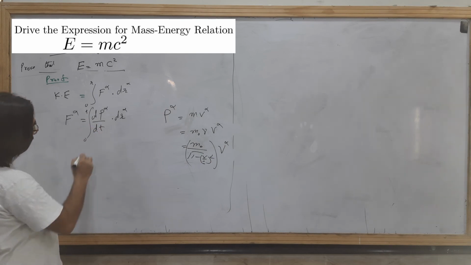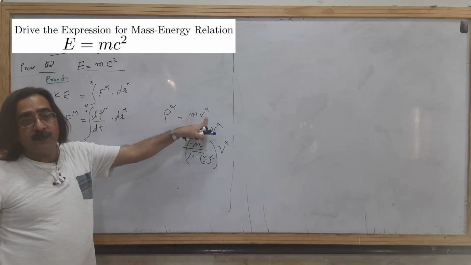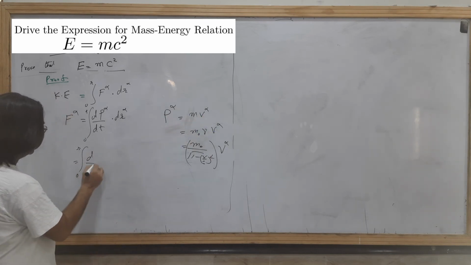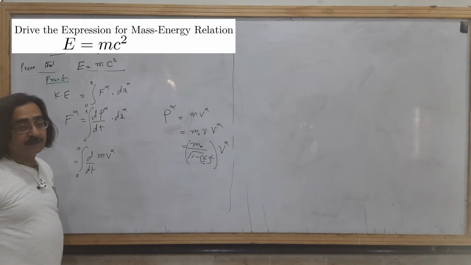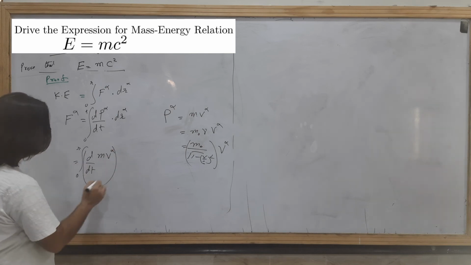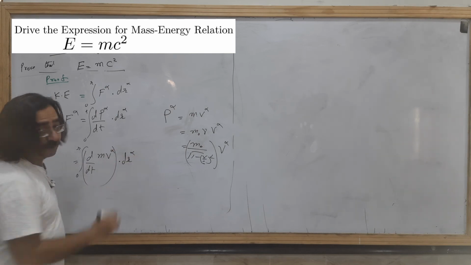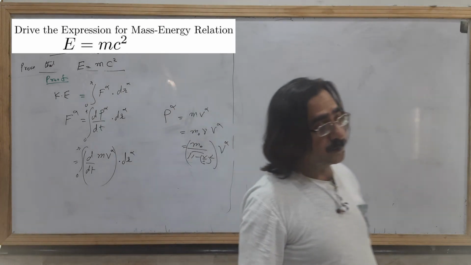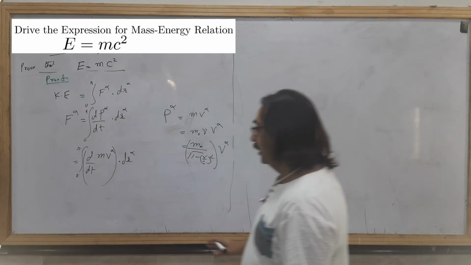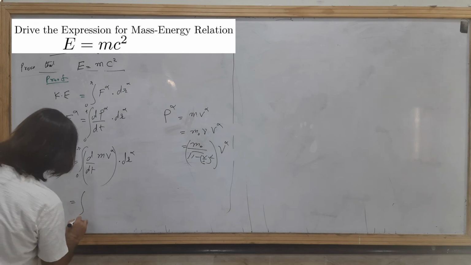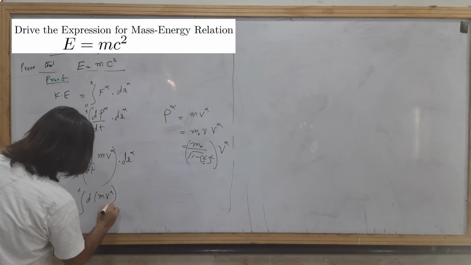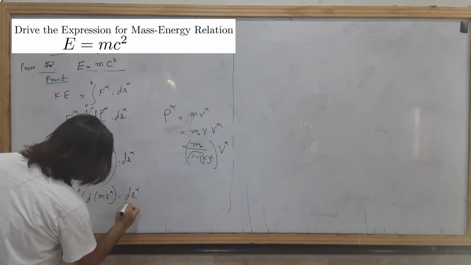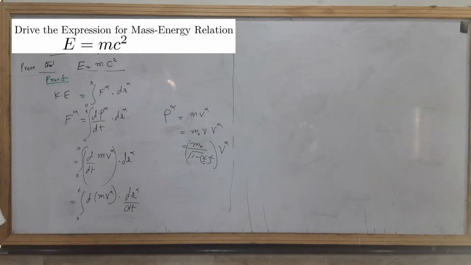Since p is equal to m v alpha, if we put this value, we may write it in this form: the integral from 0 to t of d(m v alpha) over dt dot dr alpha.